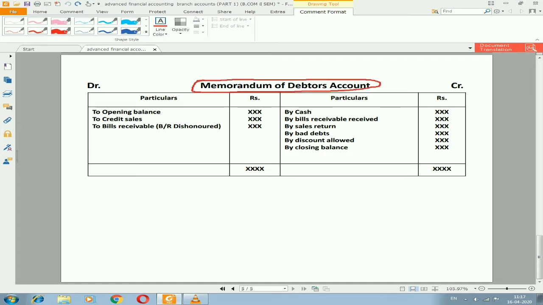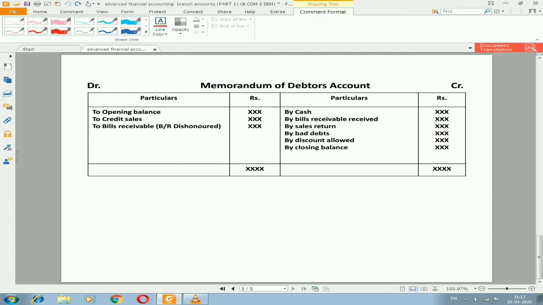That is the memorandum of debtors account. That is one of the most important accounts while preparing it, as we are preparing under the debtors system method. So in the memorandum of debtors account, on the debit side and credit side we have certain accounts: opening balances, credit sales, bills receivable dishonored.